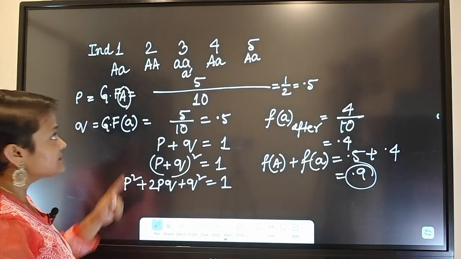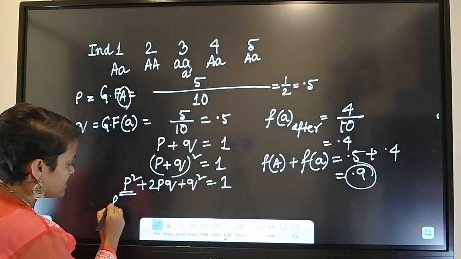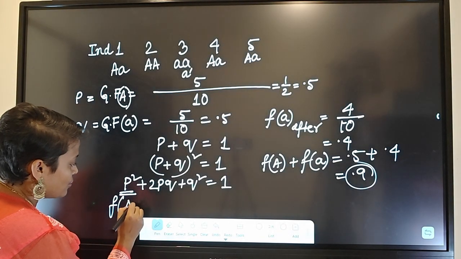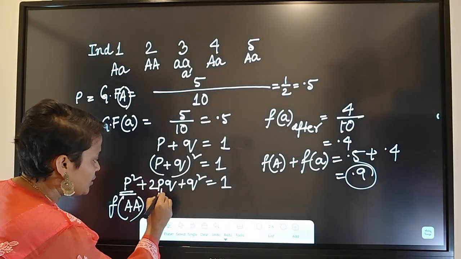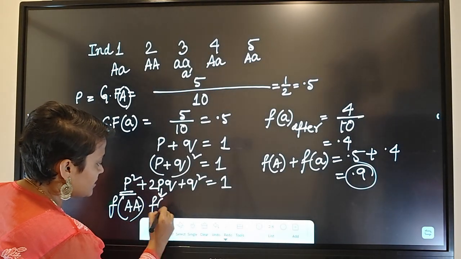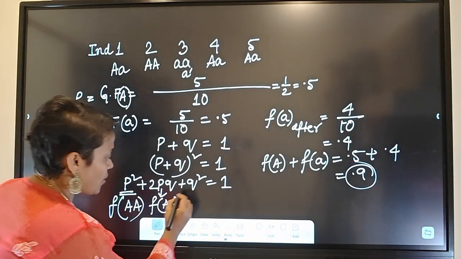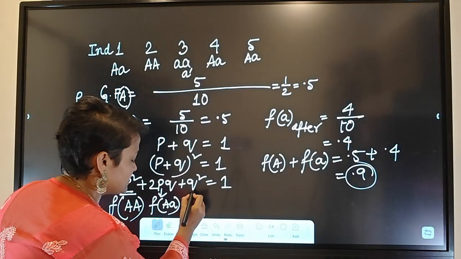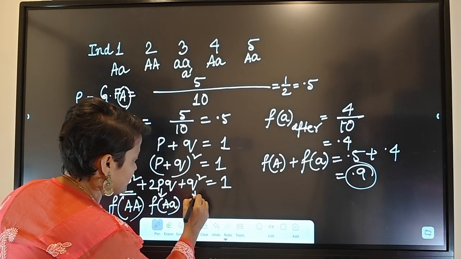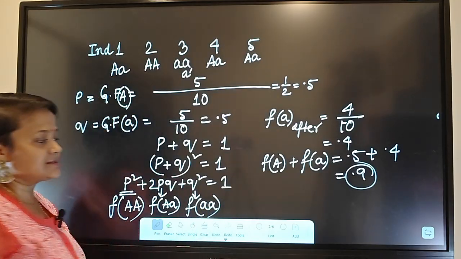P square denotes the frequency of homozygous dominant, 2PQ denotes the frequency of heterozygous individuals, and Q square denotes the frequency of homozygous recessive.